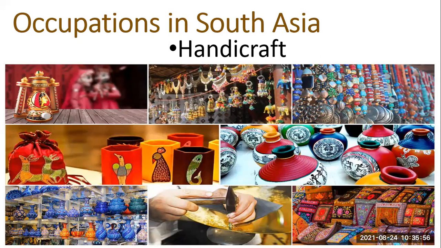In India, the gold embroidery on saris in Varanasi, also called Banaras. You might have heard the phrase Banaras ki sari, which is famous in India. That embroidery is done by hands, right? So that is why it comes in the category of handicrafts. These are very important, and this is not just famous in South Asia, but well known throughout the world. The handicraft of South Asia is one of the major occupations in South Asia.